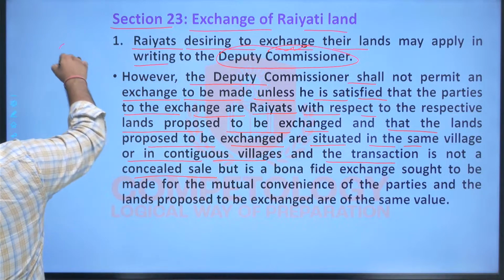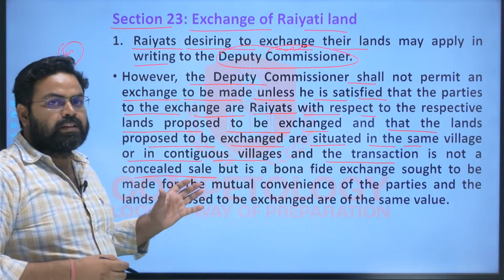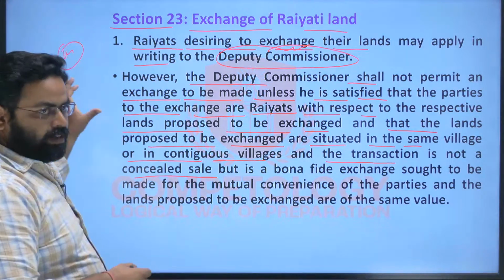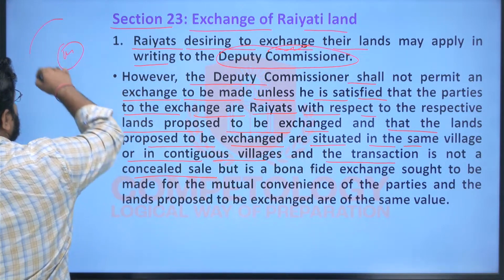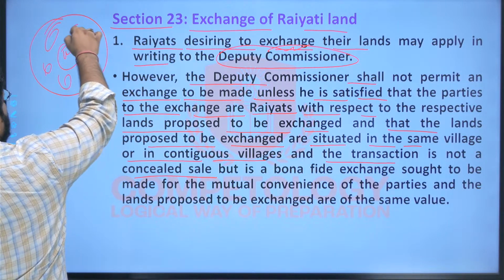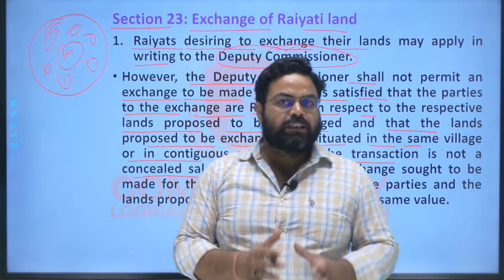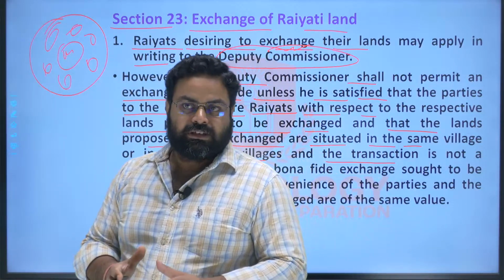Means that if this is a village in which one piece of land is situated, then the other land should be situated in the same village or in a contiguous village, means those villages which are located around this village, adjoining villages, right? Then only these lands can be exchanged, right?